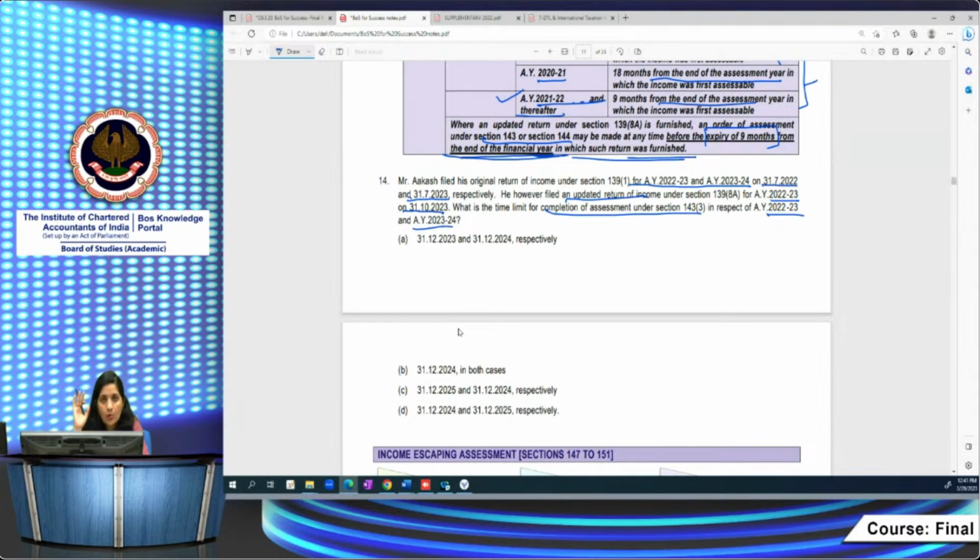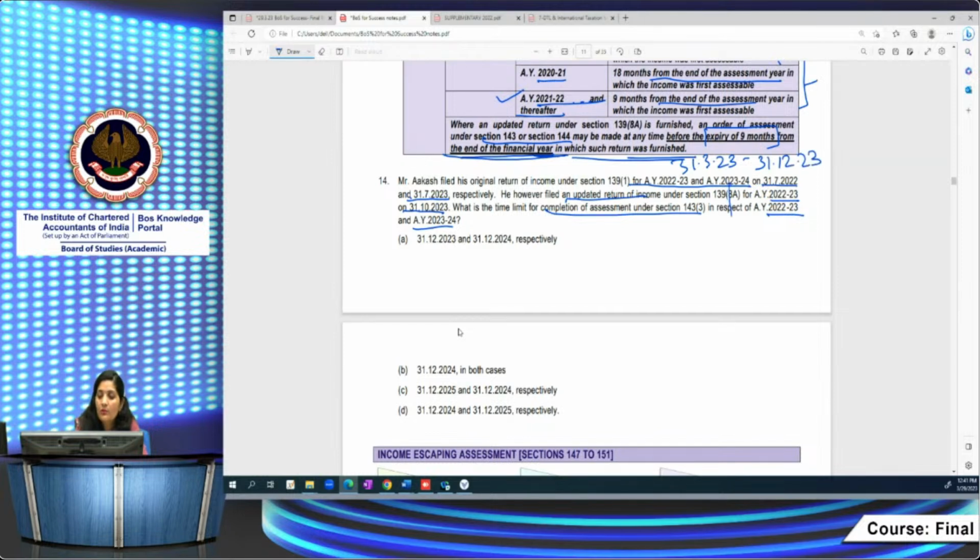Now again go to section 153. What are the time limits? First we should determine as per section 153. Forget about the updated return, right? For assessment of 22-23, what is the time limit? The assessment year is ending on 31st March 23, so you have 9 months from the end of the assessment year. It's ending on 31st December 23, right?